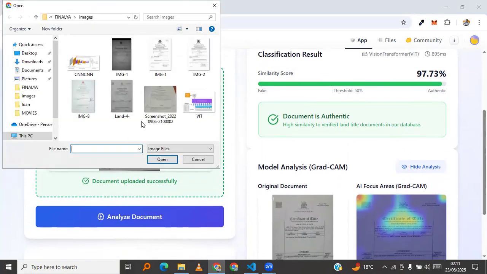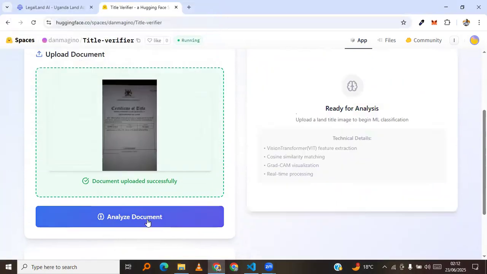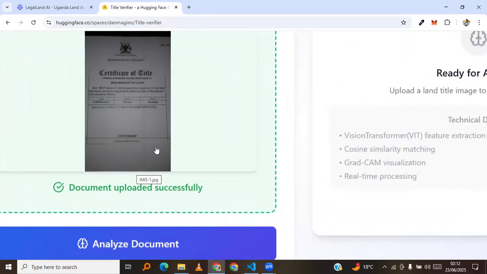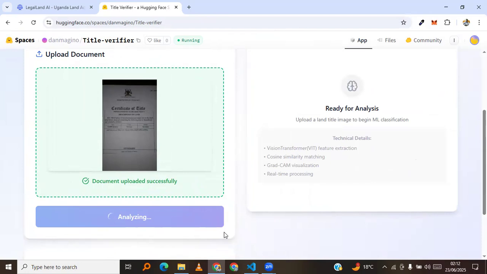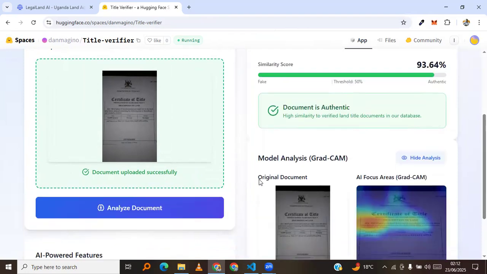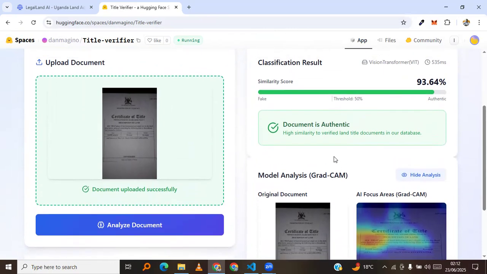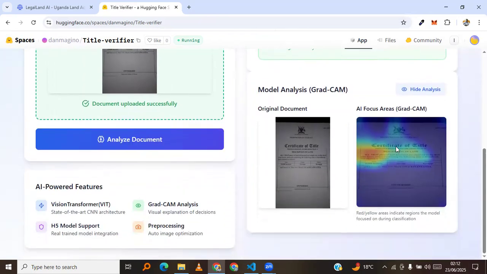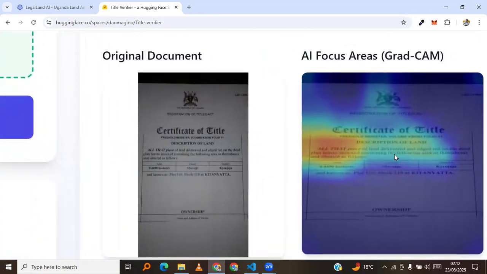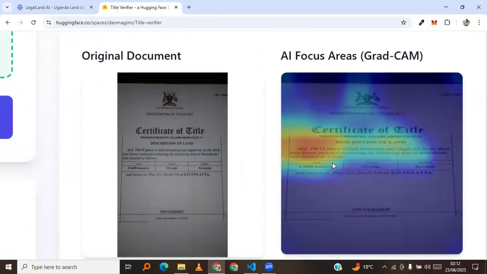Okay. Now, let me still upload this also. This is also another land title image that we want also to see what the model is going to base on to provide the prediction. So this is another also that it has predicted with the confidence score. As you remember, the earlier confidence score was 97, now it's 93. So these are the areas it has based on to provide that this land title is original.